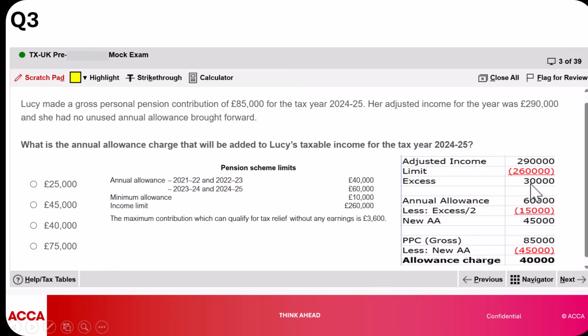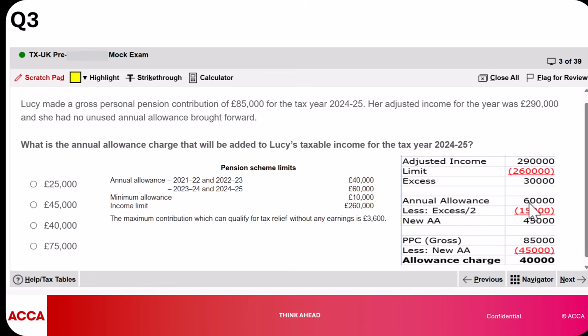Well, we first find the excess of how much we've exceeded the limit, and we get 30,000. And then we take half of that excess. So you take half of 30,000, you get 15K. And that 15,000 is then deducted from the annual allowance of 60,000 to give you your adjusted allowance of 45,000. So we are now working on using the annual allowance of 45,000 because it has been reduced and not 60,000.